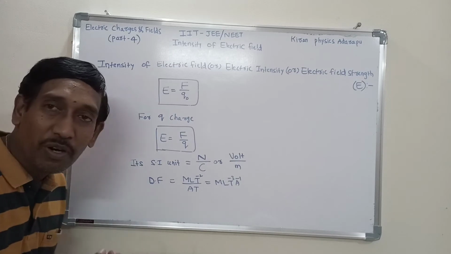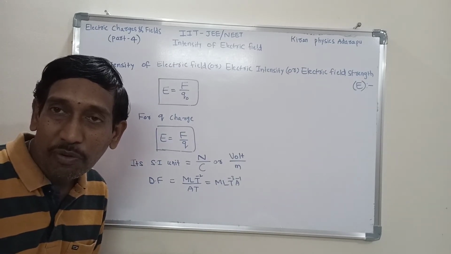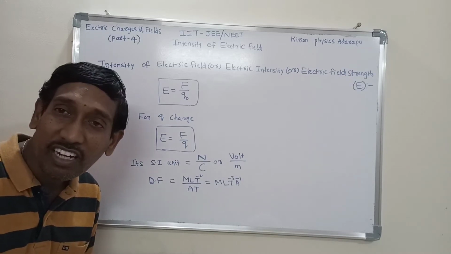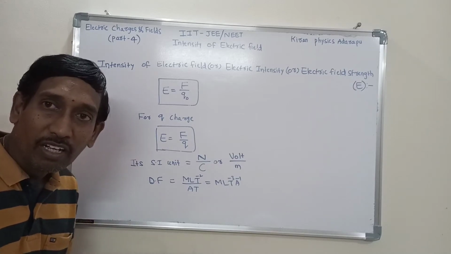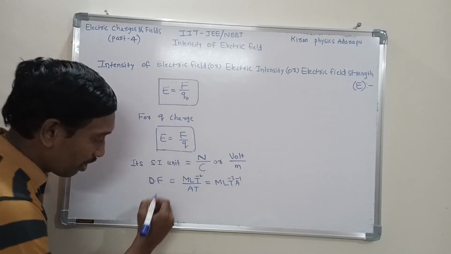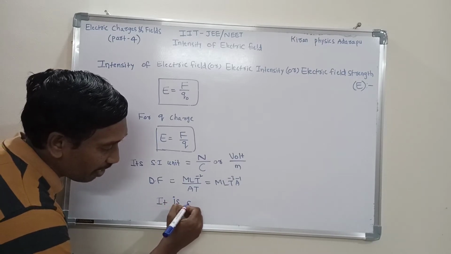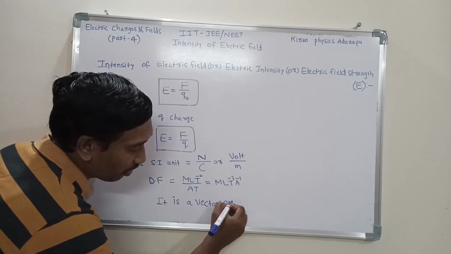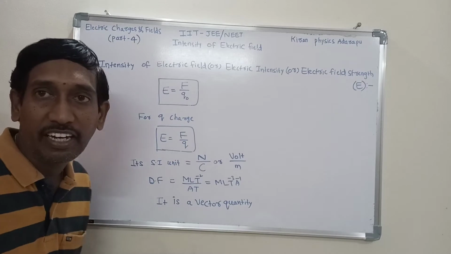From the definition also we understood electric intensity is nothing but electric force. Electric force is a vector quantity, not a scalar quantity. That's why electric intensity is also considered a vector. Have you understood? So you have to understand it is a vector quantity. This is about electric intensity.